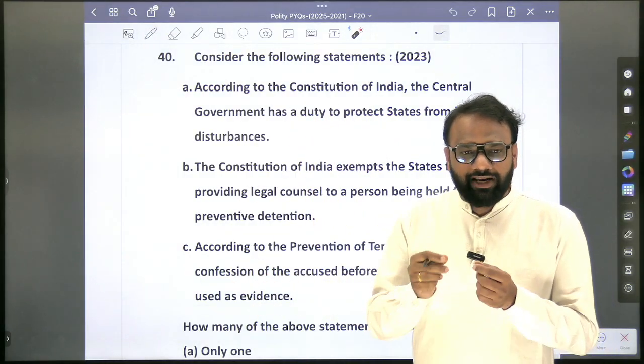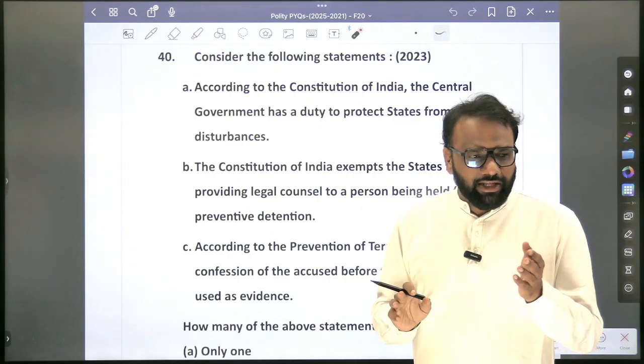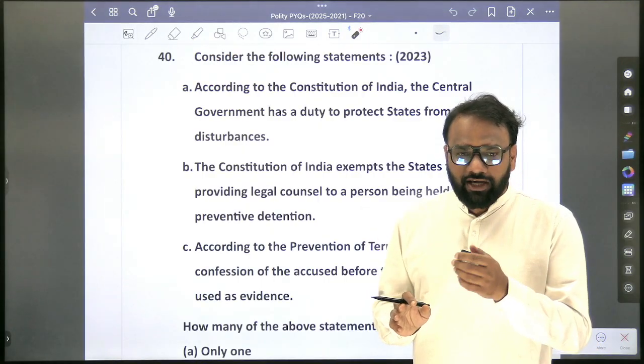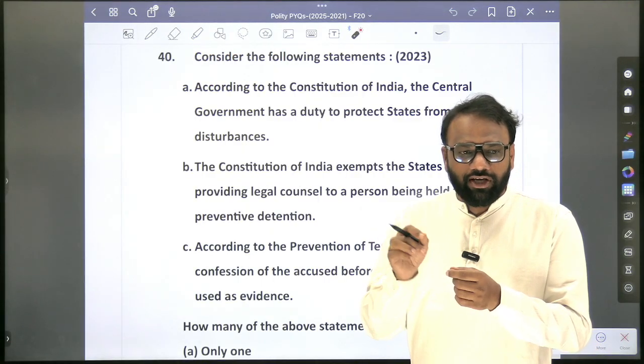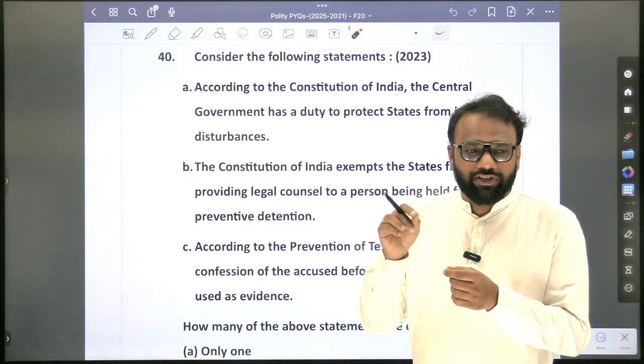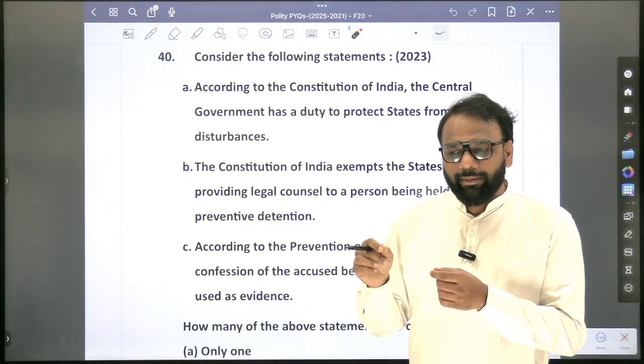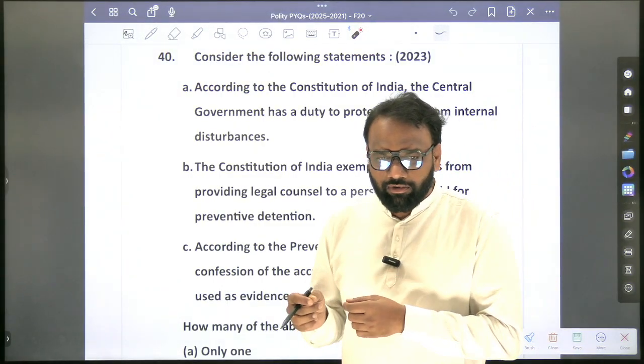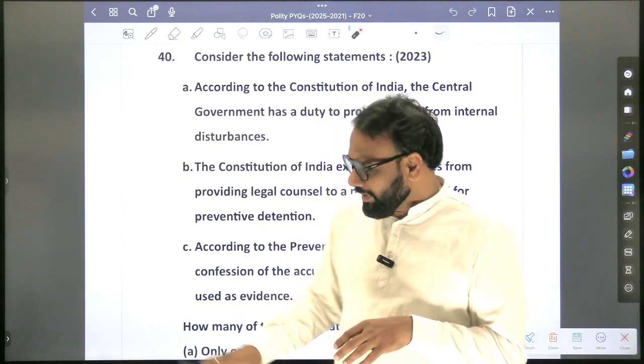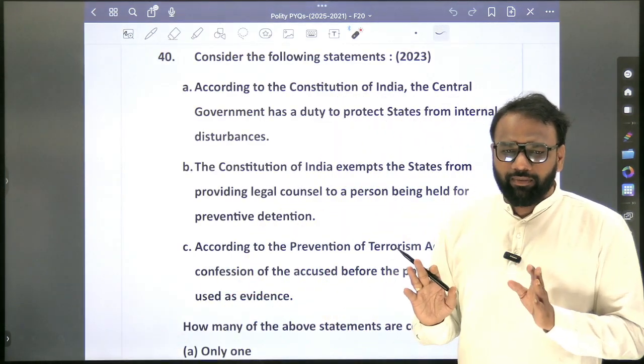Because generally when they write an article about UAPA in the newspaper, in the context of terrorists, in that article itself they mention the historical background, which were the stringent laws that existed in India. They may mention TADA, they may mention POTA. Okay, from that context they have framed the question. Even now, if the question appears again, it will be wrong.